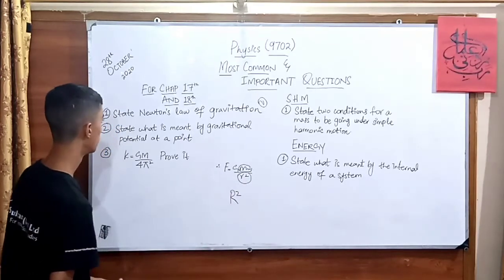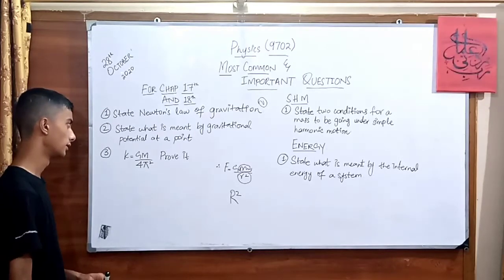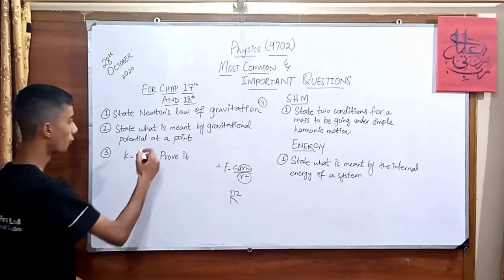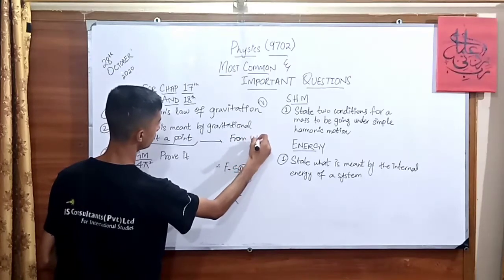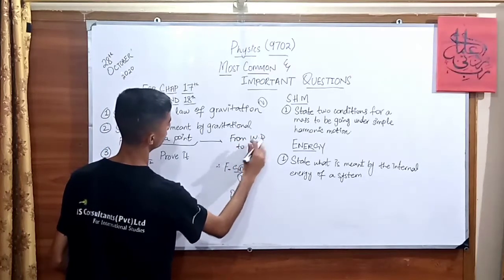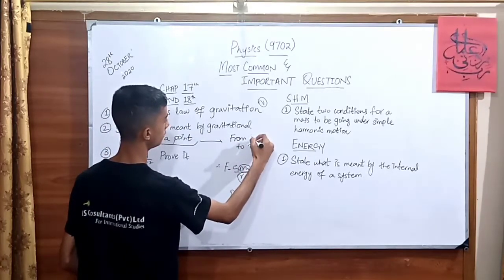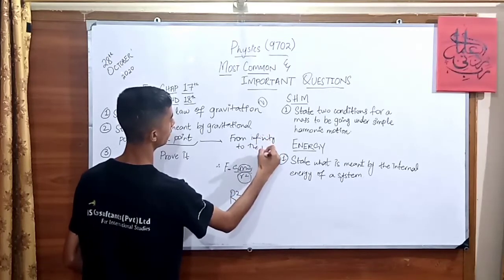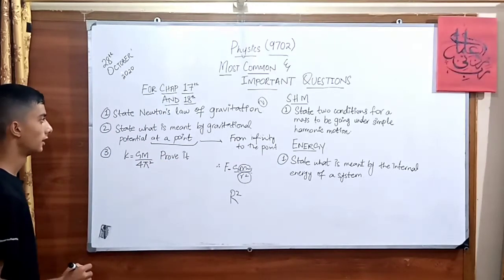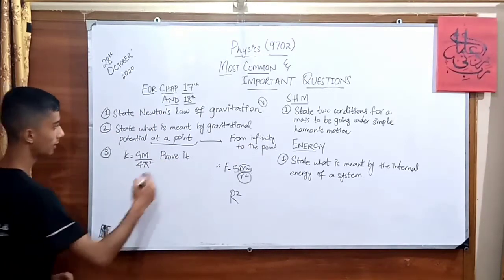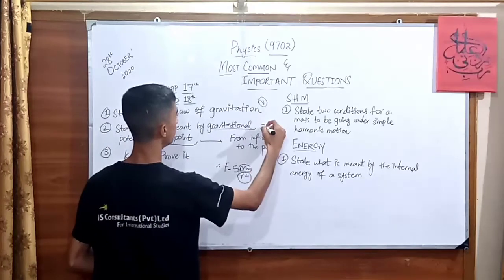Now for question number 2, state what is meant by the gravitational potential at a point. Whenever the phrase gravitational potential at a point comes, it can be defined as the work done from infinity to the point. The gravitational potential is the work done in bringing a unit mass from infinity to the point, and this could be for the 2 masses as well.